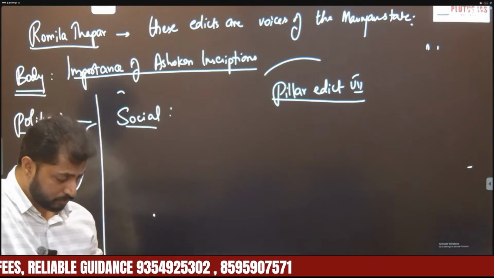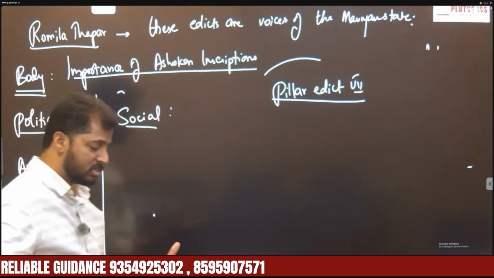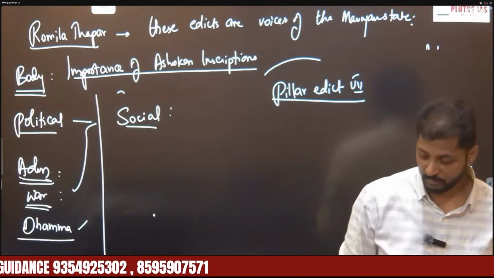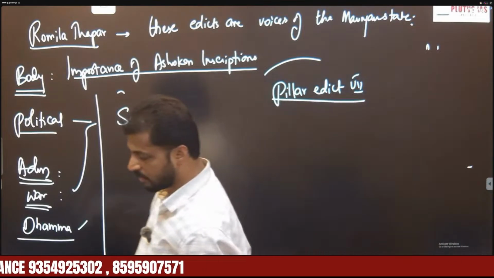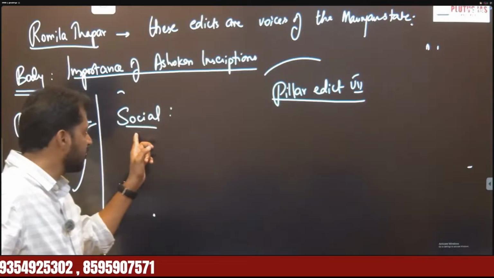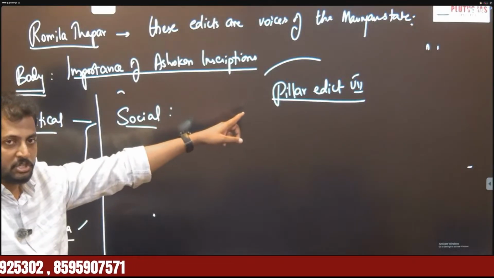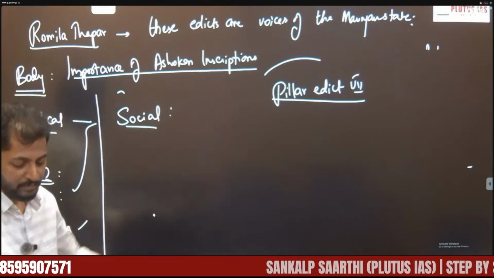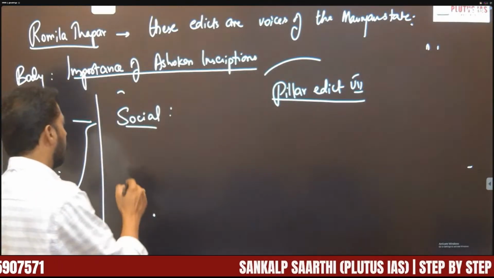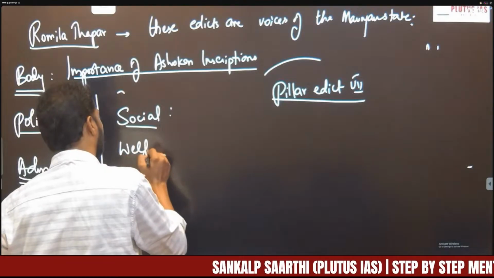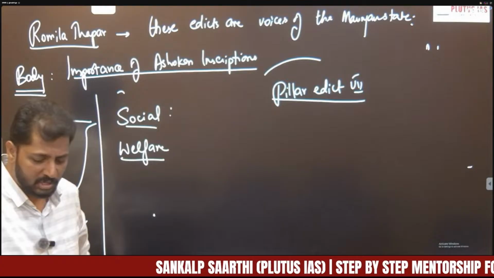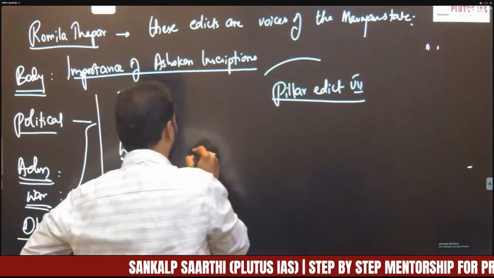Like Ashoka's treatment towards women, servants, slaves, animals, right? So the social conditions of different people under Mauryan rule were mentioned through Pillar Edict 7. Here we can also mention the welfare measures of Ashoka, especially Rock Edict 2.